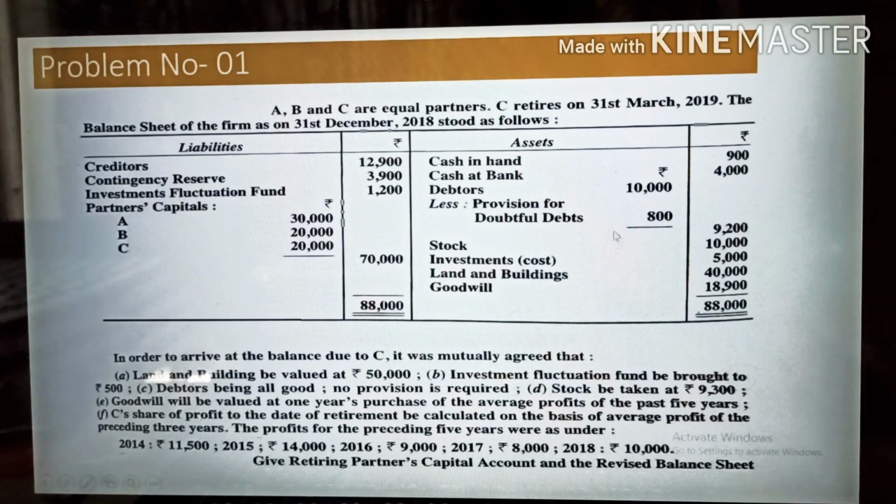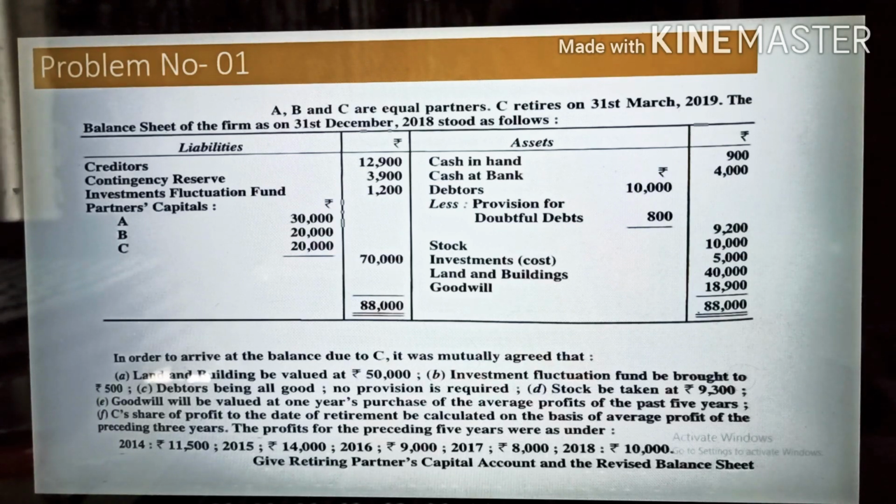So in this case it will be the profit for this case. Okay, so stock to be taken at rupees 9,300, goodwill will be valued at 1 year's purchase of the average profit over the past years. C's share of profit to the date of retirement to be calculated on the basis of average profit of the preceding 3 years. The same thing that we have done earlier, how to value the goodwill.